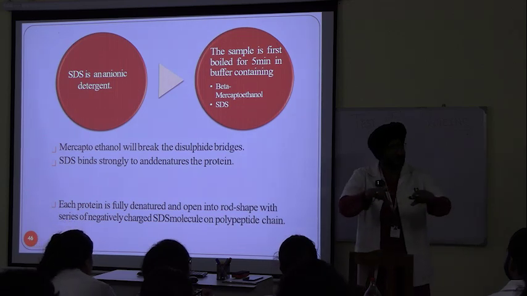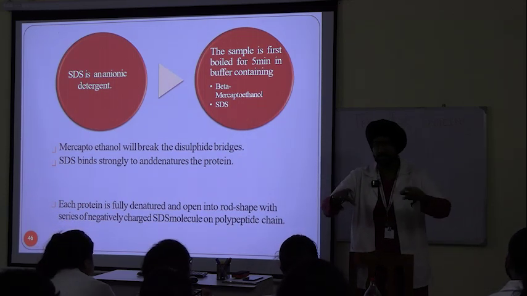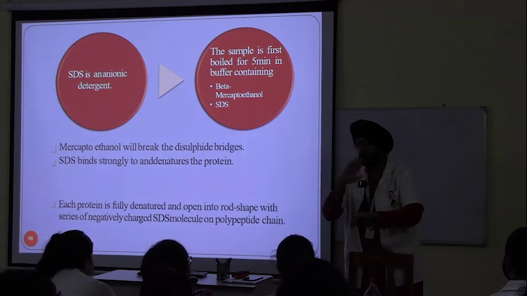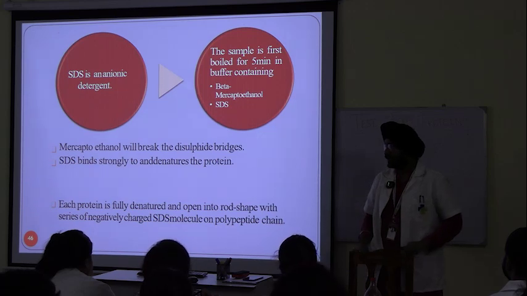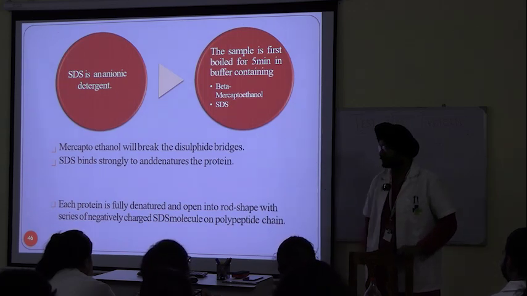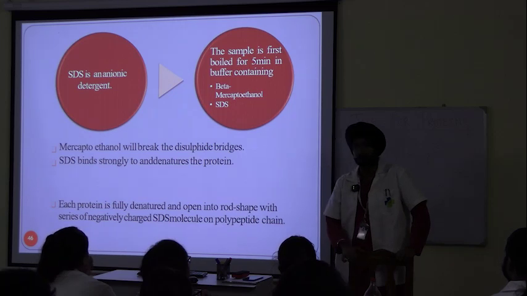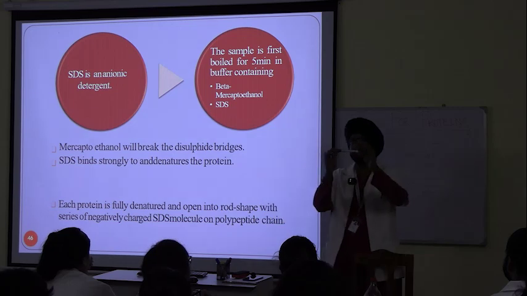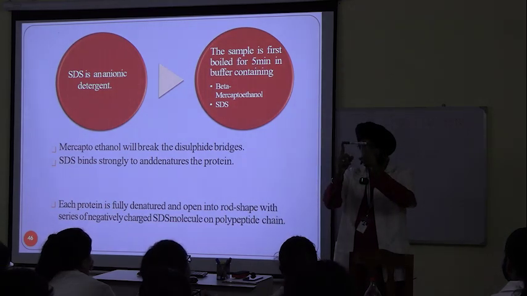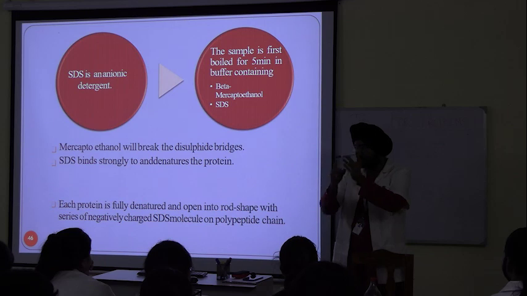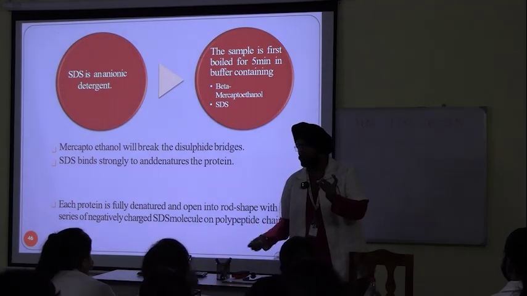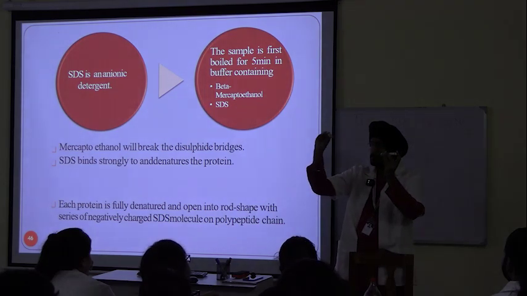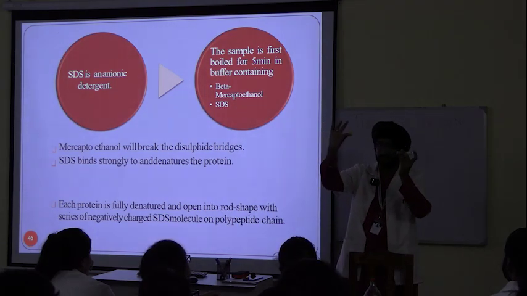Because the primary structure is a linear structure. Secondary structure is a bit coiled. Tertiary structure is more so, and a quaternary structure is even more coiled. Let us assume that a primary structure is like this. Just consider the size. But when it rolls up to the quaternary structure, it becomes like this after coiling.